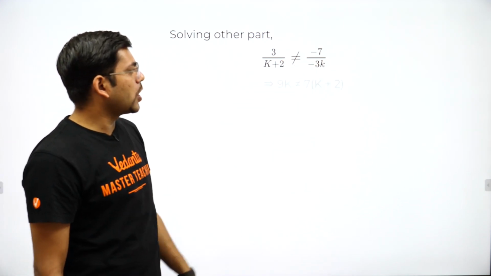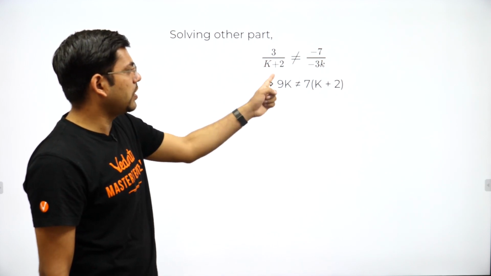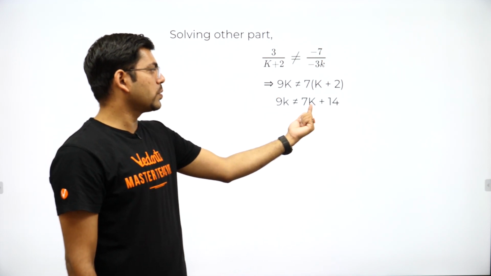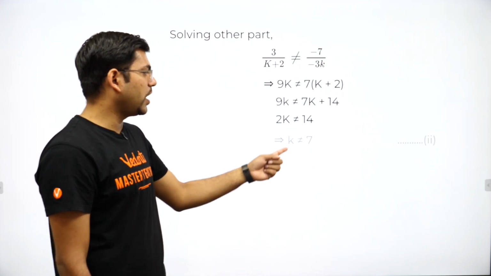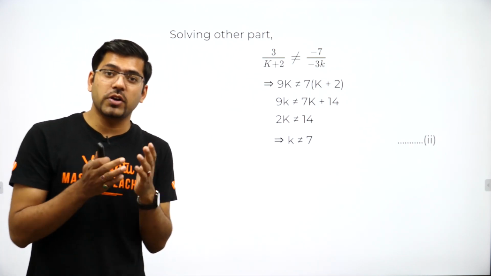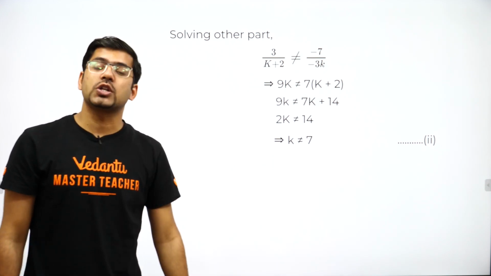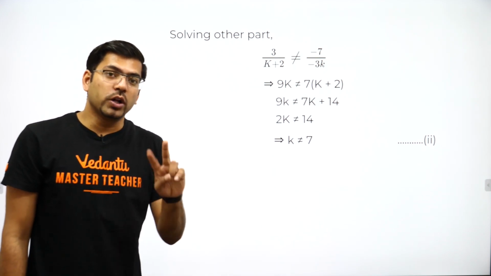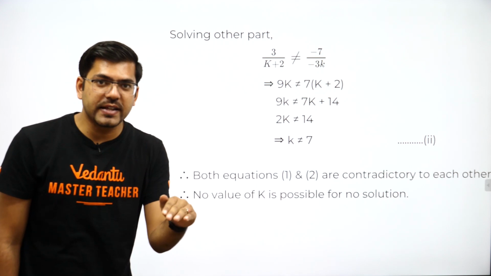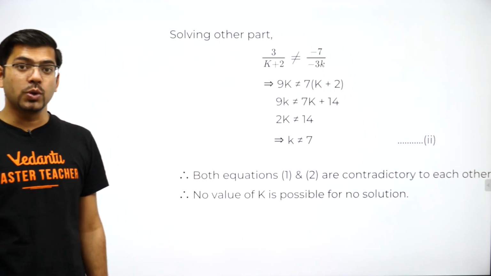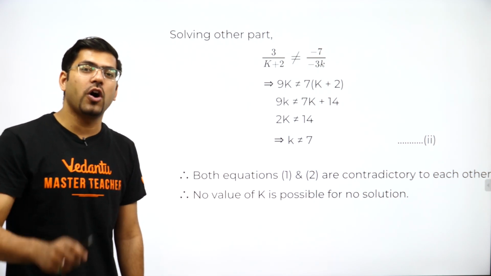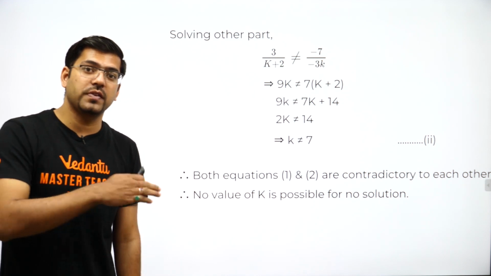Okay. Now I will do the cross multiplication, minus and minus cancel, 3 into 3, 9k is not equal to 7 into k plus 2. Solving both of them, 9k is not equal to 7k plus 14, 2k not equal to 14, and k not equal to 7. Now guys, remember in the previous slide we have seen that k was equal to 7, and now here it is saying that k is not equal to 7. This means both the conditions are contradicting each other. So there would be no consensus among the solutions, and due to contradiction, no value of k would satisfy the equation for no solution of the set of linear equations.